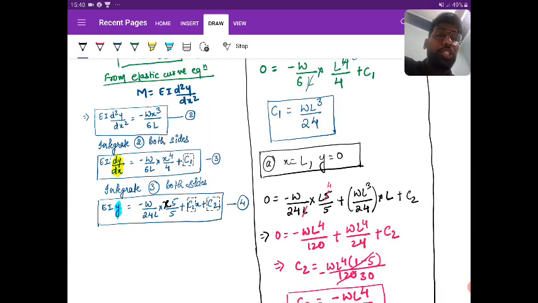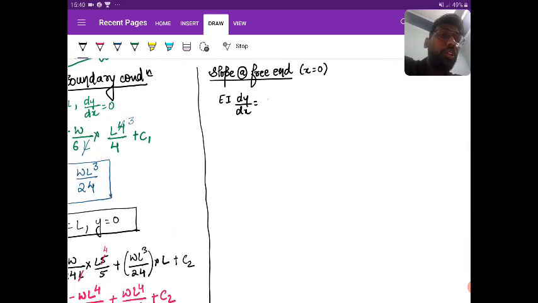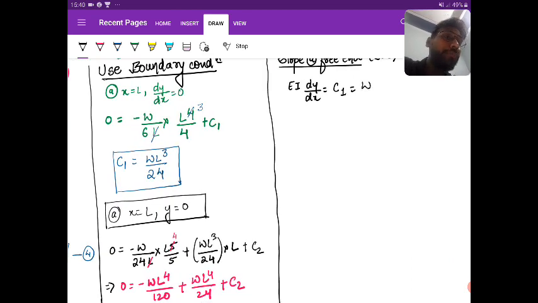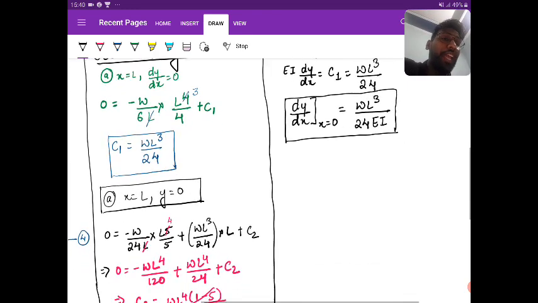If I put x equal to 0, the first term cancels out and EI dy by dx will be equal to C1, which we have already found as WL cube by 24. Is it clear? So the slope at A, that is x equal to 0, is WL cube by 24 EI. Is it clear? So that is the slope at the free end.